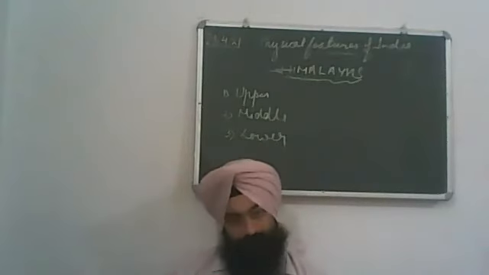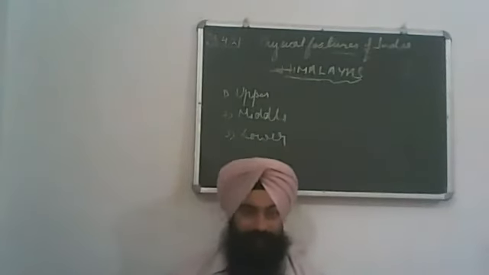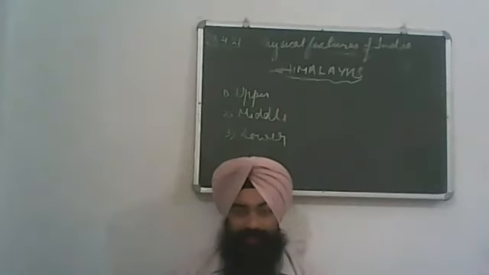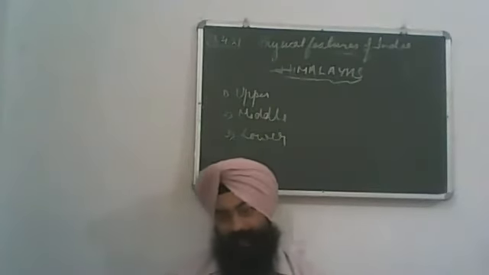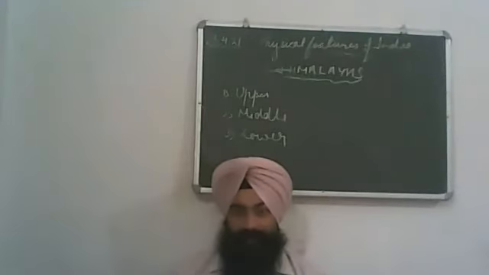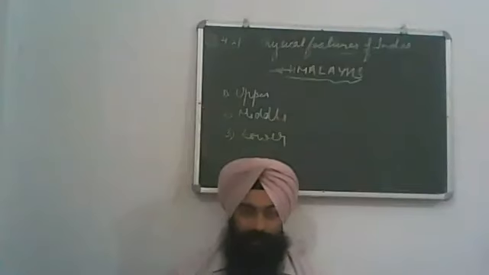Clear? The average height of the Shivaliks is 900 meters from the mean sea level. In such areas, tropical deciduous forests are found.